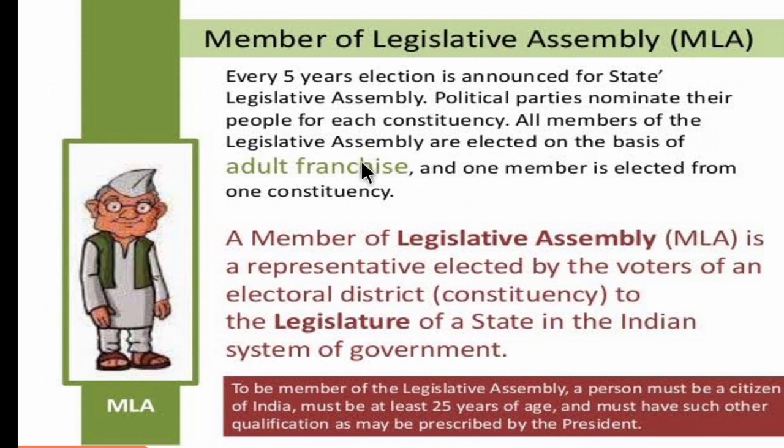All members of the Legislative Assembly are elected on the basis of adult franchise. What does adult franchise mean? A person who has completed 18 years of age has the right to cast their vote. It is the right to vote. According to the voting system, the MLAs are elected. The Member of the Legislative Assembly, that is the MLA, is a representative elected by the voters of an electoral district, that is the constituency, to the legislature of the state in the Indian system of government. So the MLA is elected by the people.